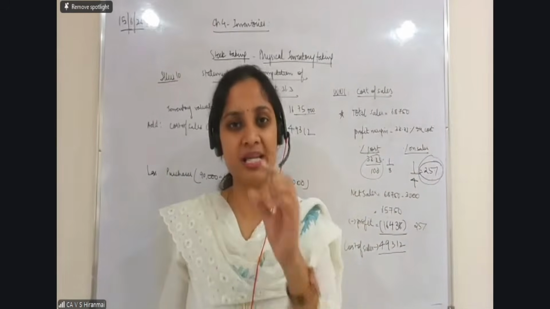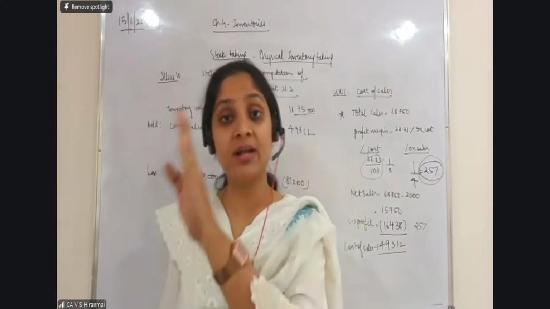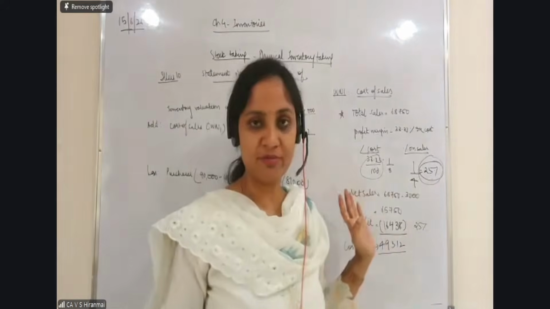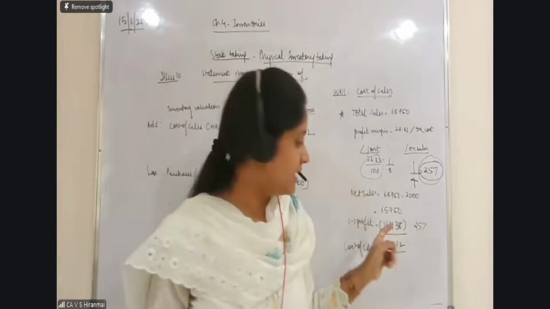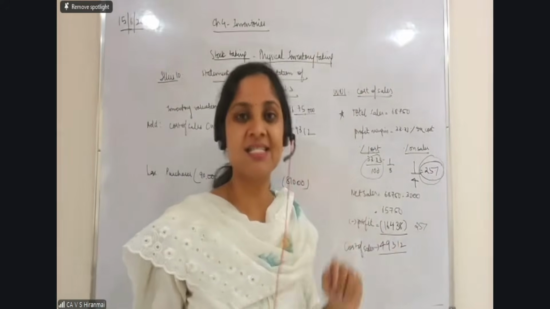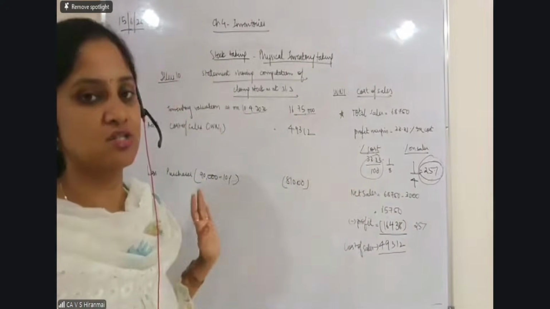One third on cost means it will be 1 by 4 on sale, because I told you the logic: in the denominator, add 1. From cost to sale means add 1. From sale to cost means subtract 1. This is what I've told you. So 1 by 4, 25%, I arrived. Now on the 65,750, I will apply 25%. I will get 16,438. This profit, if I remove, this is my cost of sale.